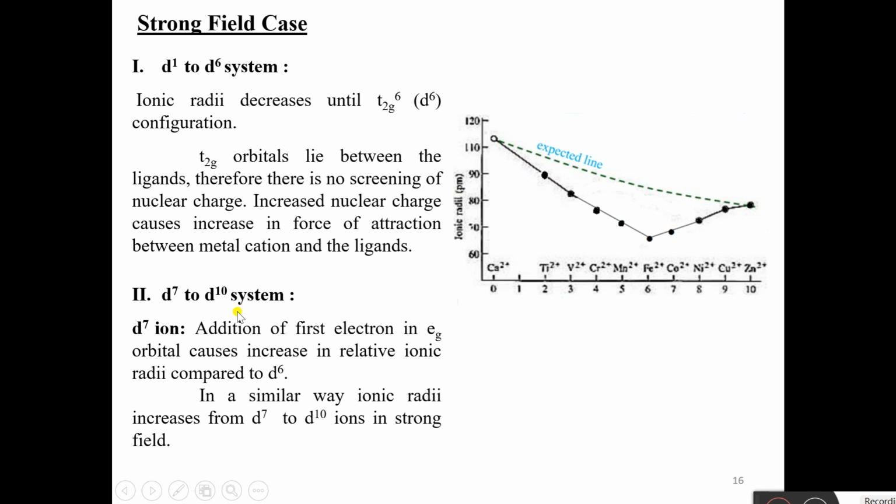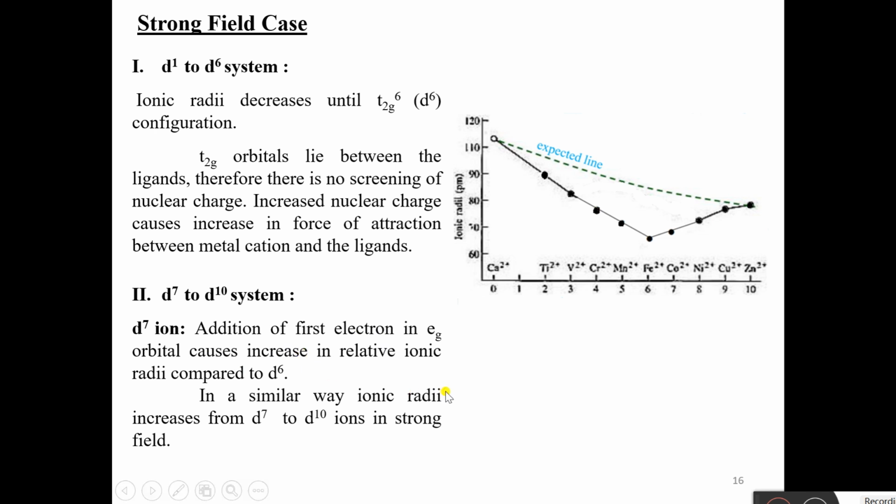But for the d7 to d10 system, the ionic radii increases. Why? Because after this, the addition of electrons takes place in the eg orbital, which increases the repulsion, and therefore the relative ionic radii increases.